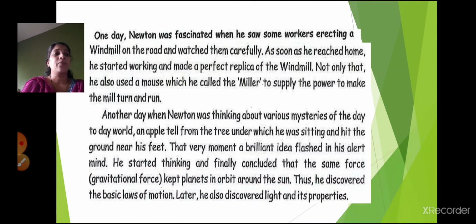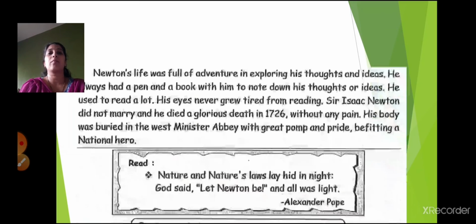Flashed means suddenly that idea came into his mind that this is because of the gravitational force, and that's the reason the planets in the orbit revolve around the sun because of this gravitational force. And then he discovered the basic laws of motion. He also discovered light and its properties.